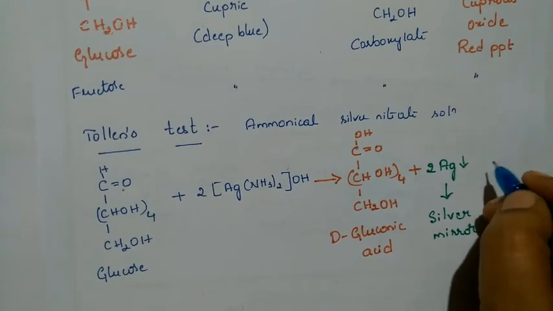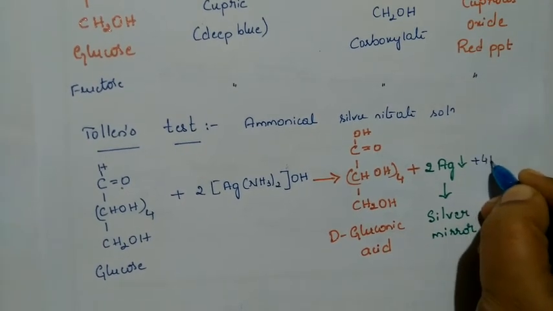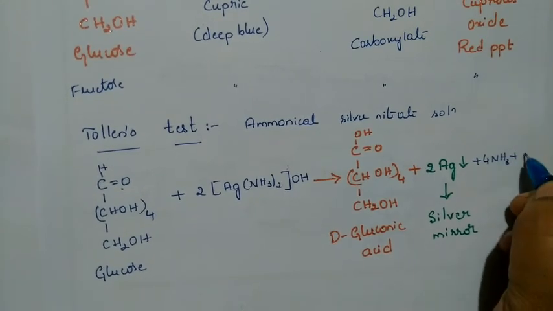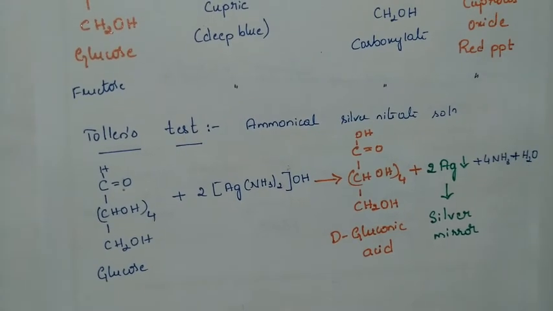The remaining things are the byproducts. Here it was ammoniacal silver nitrate solution, the Tollens reagent complex. It is undergoing a reaction with glucose. It is a mild oxidizing agent.